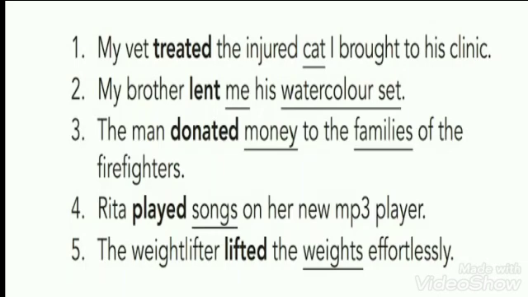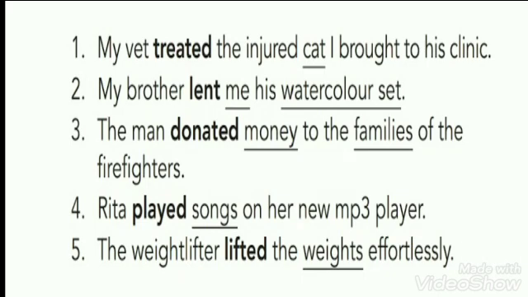And money is also a noun of the sentence, because money is the direct noun and families is the indirect noun. We have answered the question, the man donated what? Money. We got the answer money. That's why it is the direct object of the sentence, on whom the action of donating has been directly done. And families is the indirect object of the sentence.